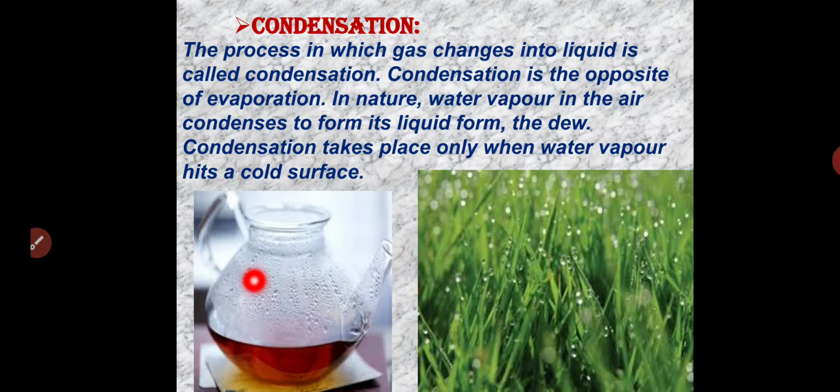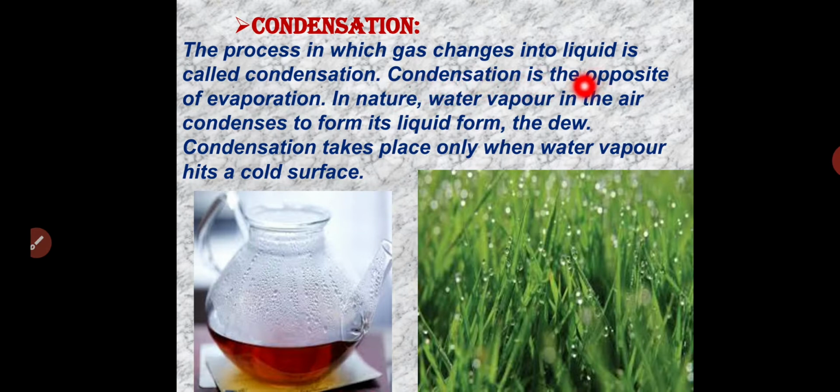Even at home, when you heat milk or water and keep a plate on top of the container, you can see water droplets on that plate, and that process is called condensation. The process in which gas changes into liquid is called condensation.